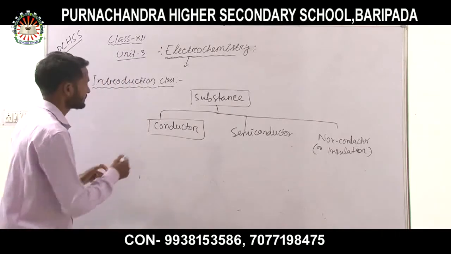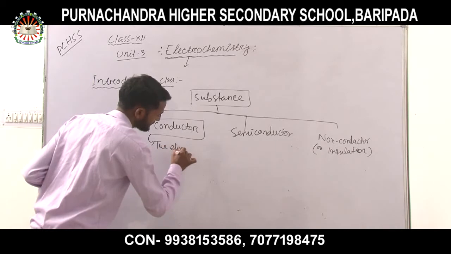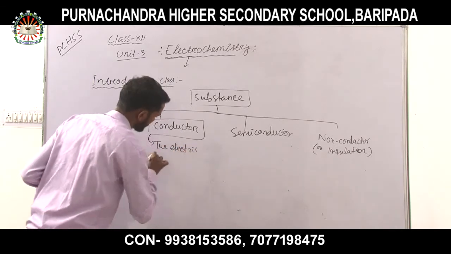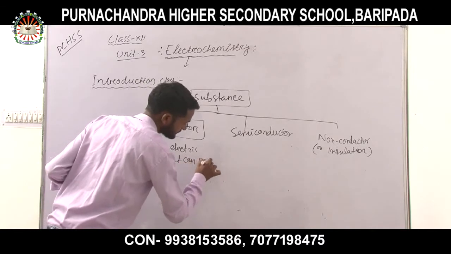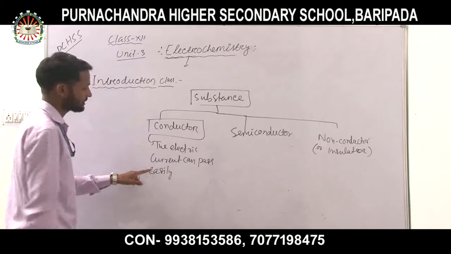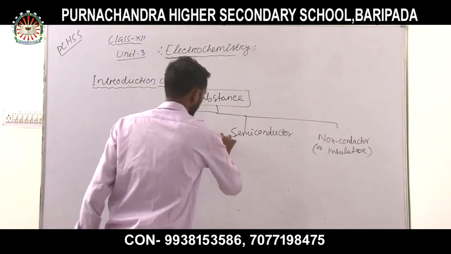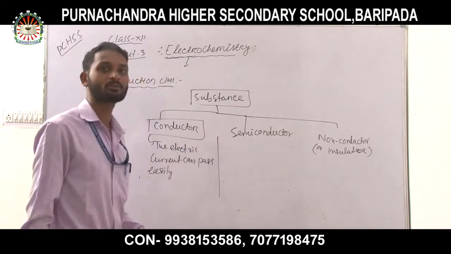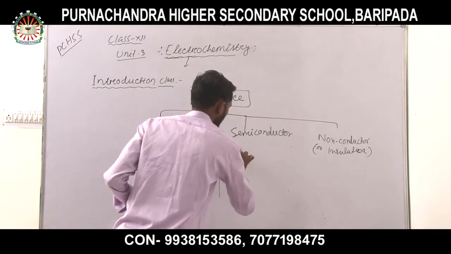That means the electric current can pass easily, so it is called a conductor. And the partial flow of electric current through a substance is called a semiconductor.